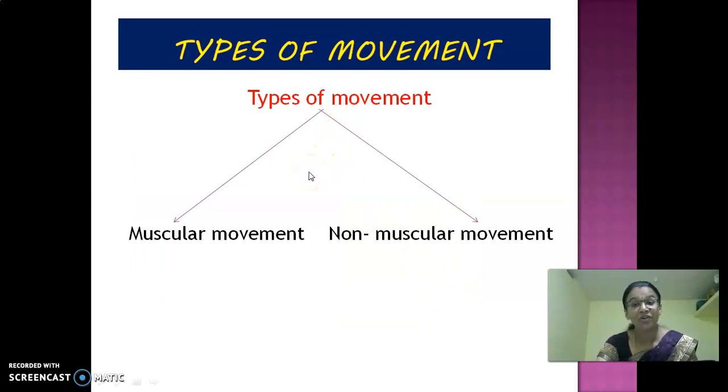Next, we have two types of movement. What do we have? Two types of movement. The first one is muscular movement. And then the second one is non-muscular movement.